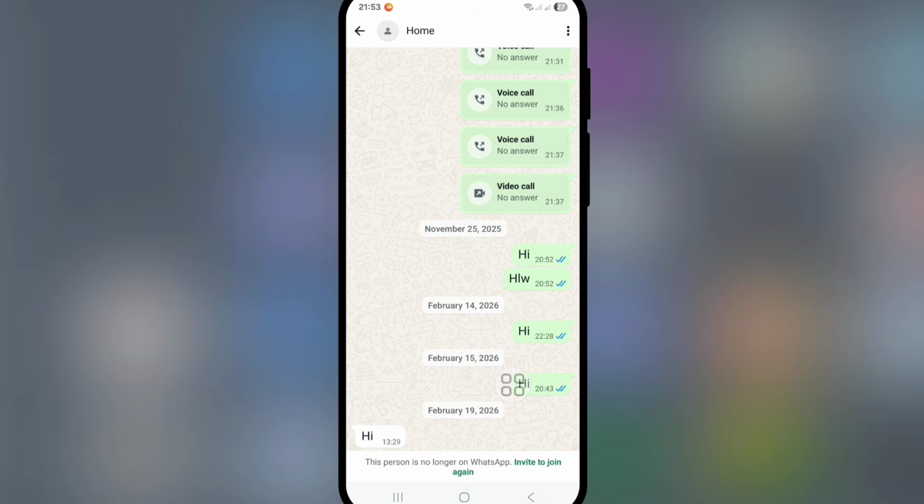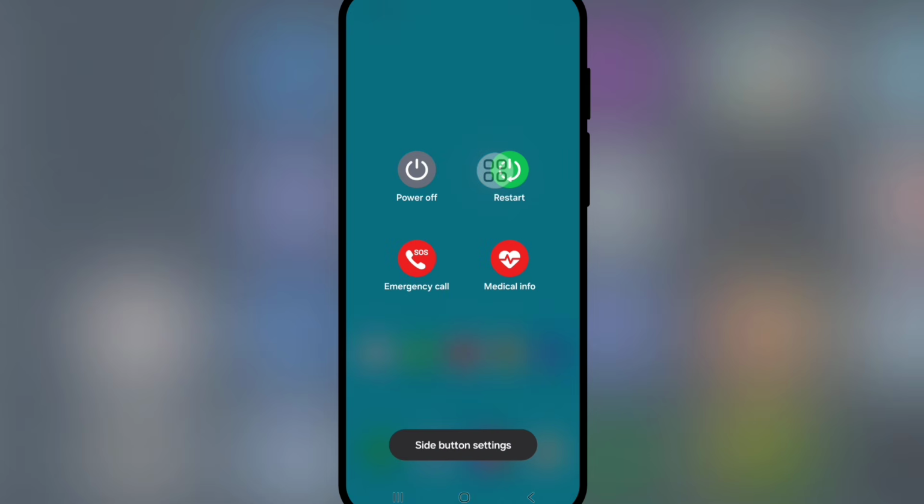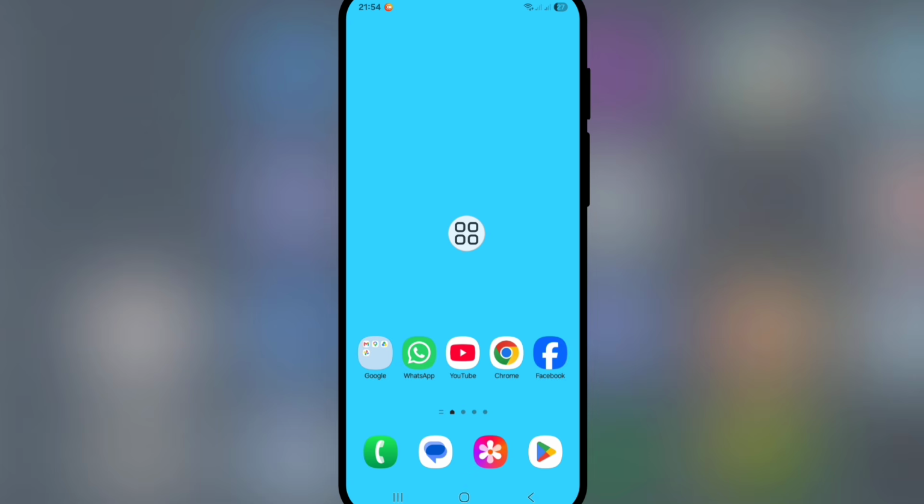Less commonly, this problem is happening due to app glitch or server down issue. If you think this problem is happening due to app glitch or server down issue, then go to Play Store and update your WhatsApp and then restart your device. If you are facing this problem for server issue or app glitch, hopefully this method will fix your problem.